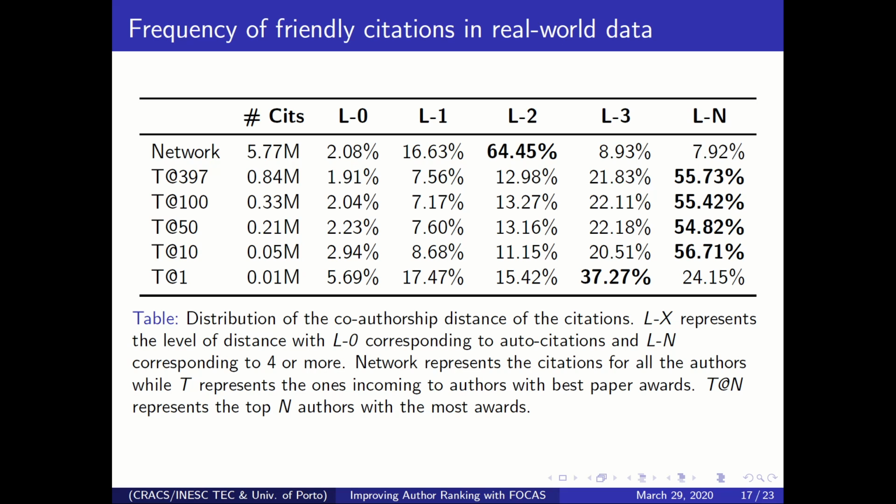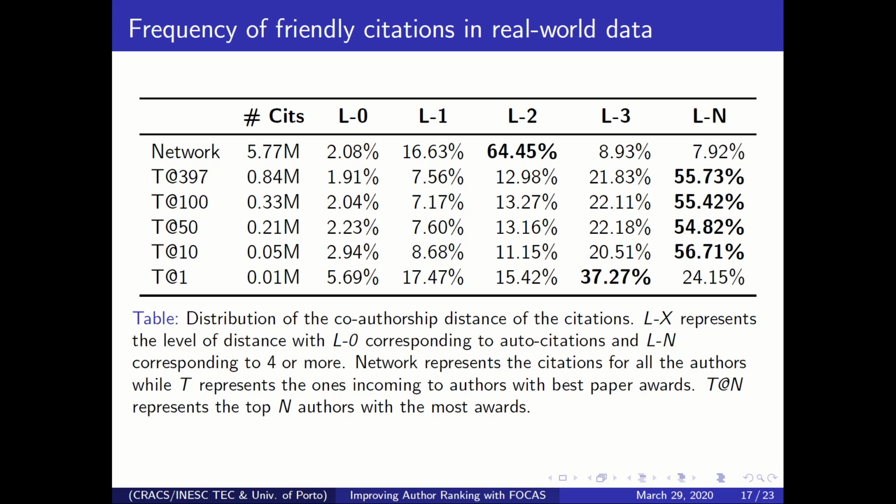The first thing we measure is how often random citations occur in real-world data. As you can see here, I don't have much time to go into this table, but I'll address the columns, which reflect how far in the co-authorship network the citations come from. L0 means a self-citation, L1 means the citation comes from one direct collaborator, L2 means a citation coming from a co-author of your co-authors, and so on. If you look at the whole network, you can see that most citations come from a distance of 2, but there is also a significant value of citations coming directly from your co-authors.